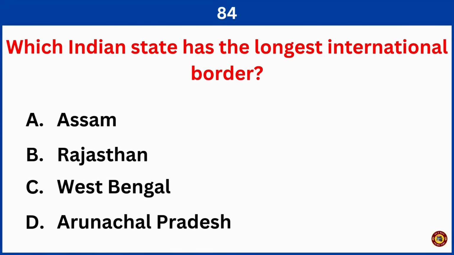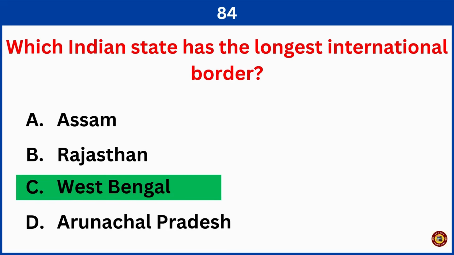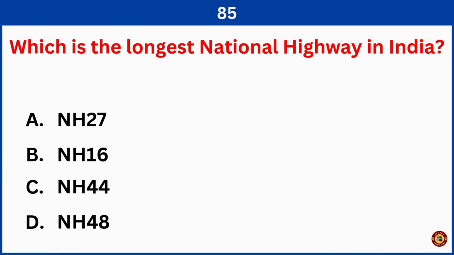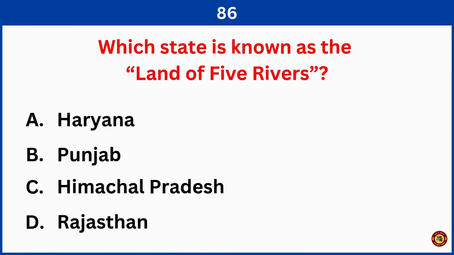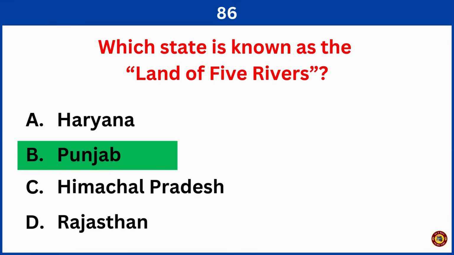Which Indian state has the longest international border? Right answer is option C, West Bengal. Which is the longest national highway in India? Right answer is option C, NH 44. Which state is known as the land of five rivers? Right answer is option B, Punjab.